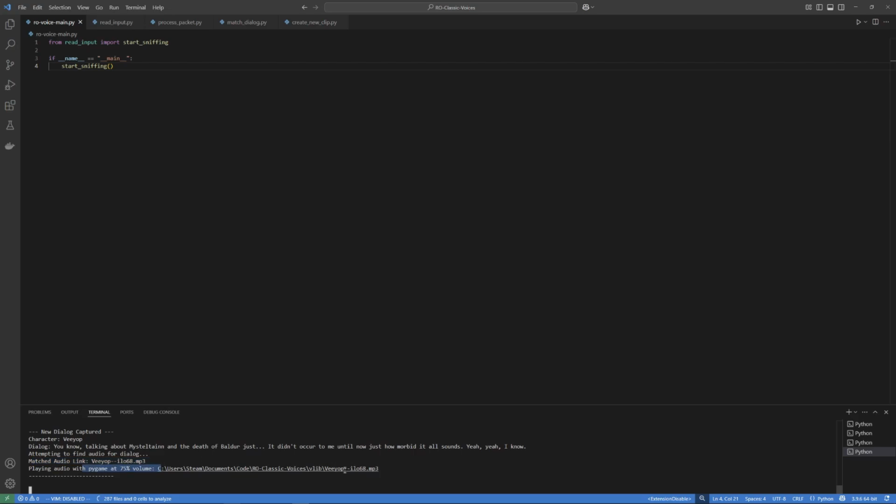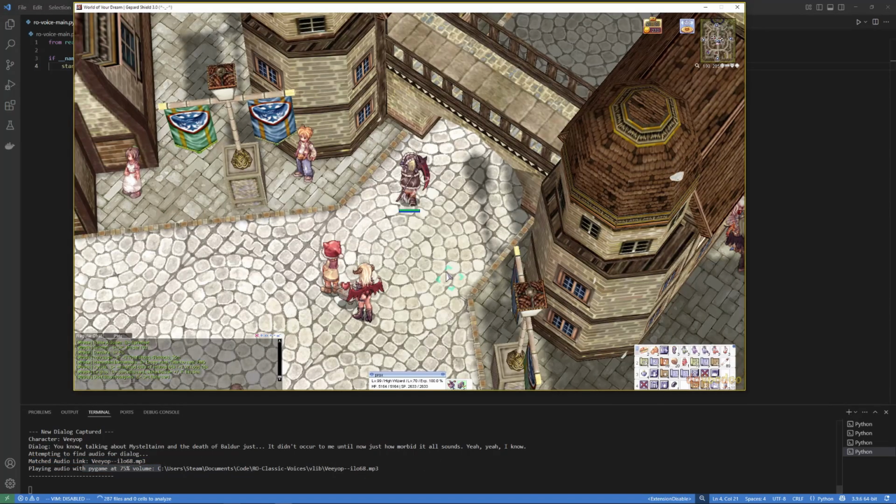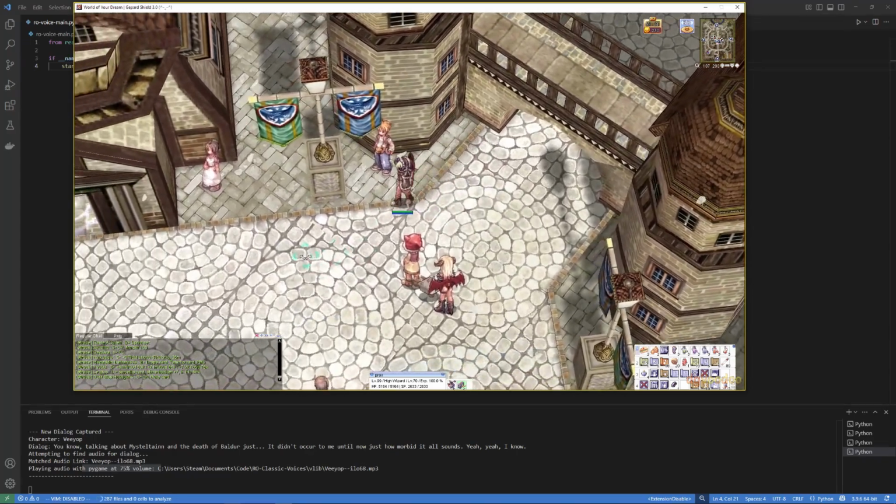We see here we tried to find audio, and we did find an audio link. So we simply played the audio clip that we already have.